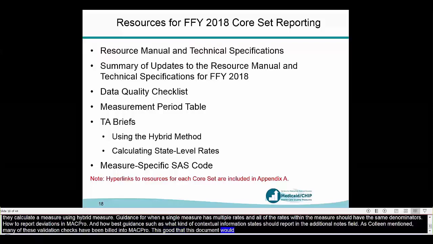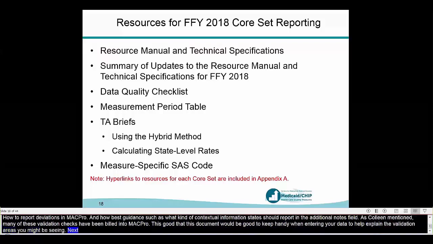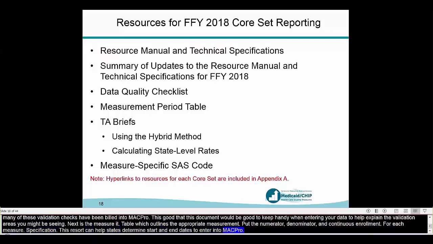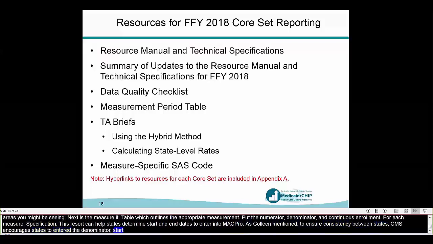Next is the measurement period table, which outlines the appropriate measurement periods for the numerator, denominator, and continuous enrollment period according to each measure specification. This resource can help states determine the correct start and end dates to enter into MacPro. And as Colleen mentioned, to ensure consistency between states, CMS encourages states to enter the denominator, start, and end date according to this document, as long as the state followed the core set measure specifications.